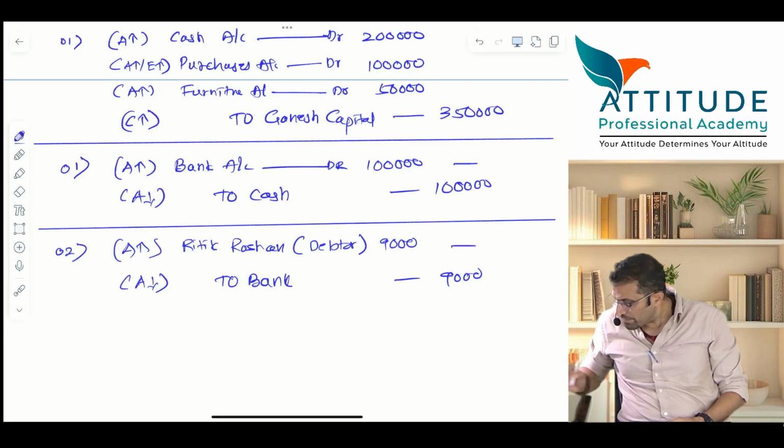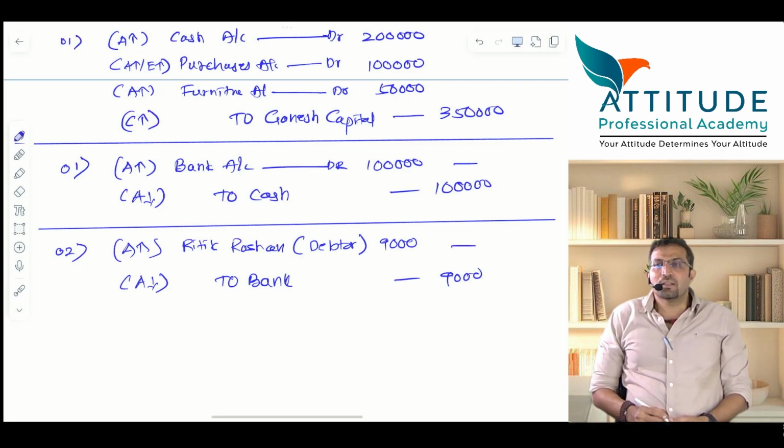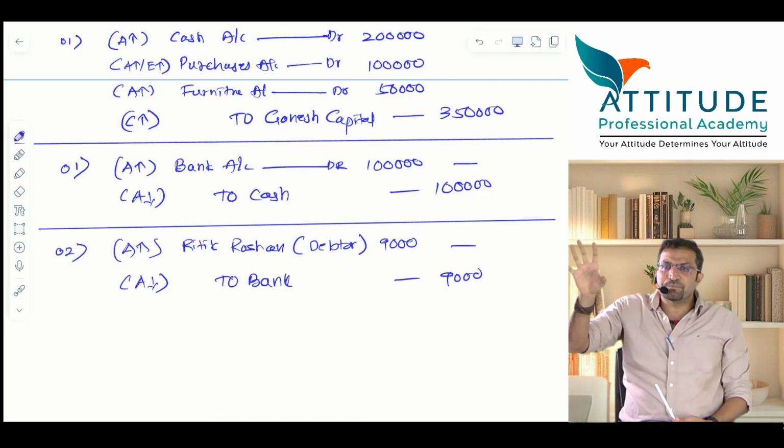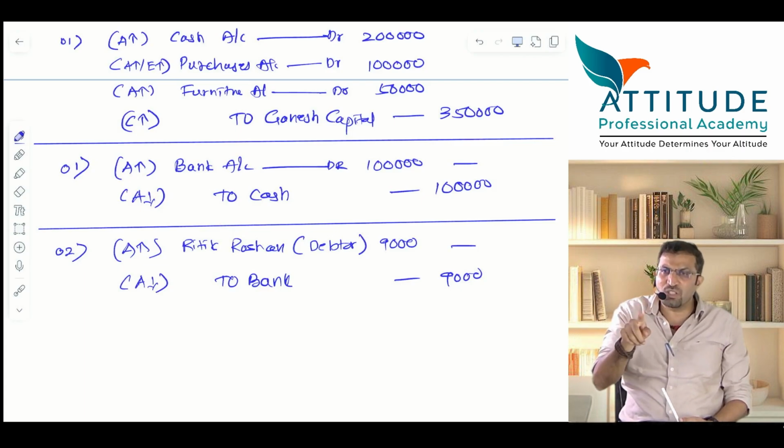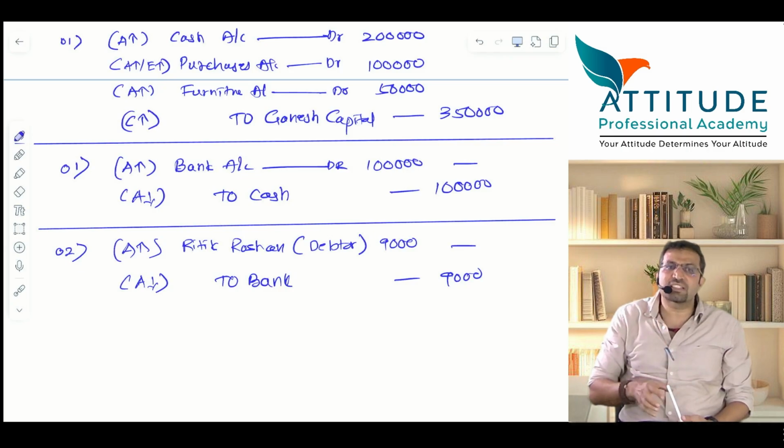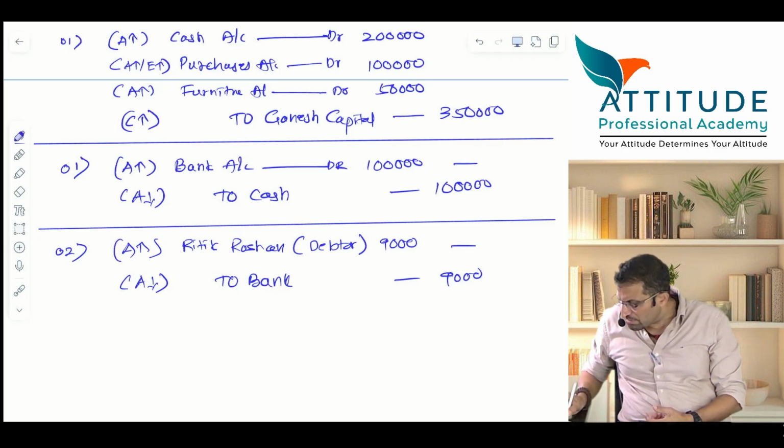9,000. Any difficulty up till here? All of you are able to understand logically? Clear? Have you received the goods from him? Have you purchased or only advance given? Later on you are going to receive the goods. We'll see when you will receive the goods. Date is there.